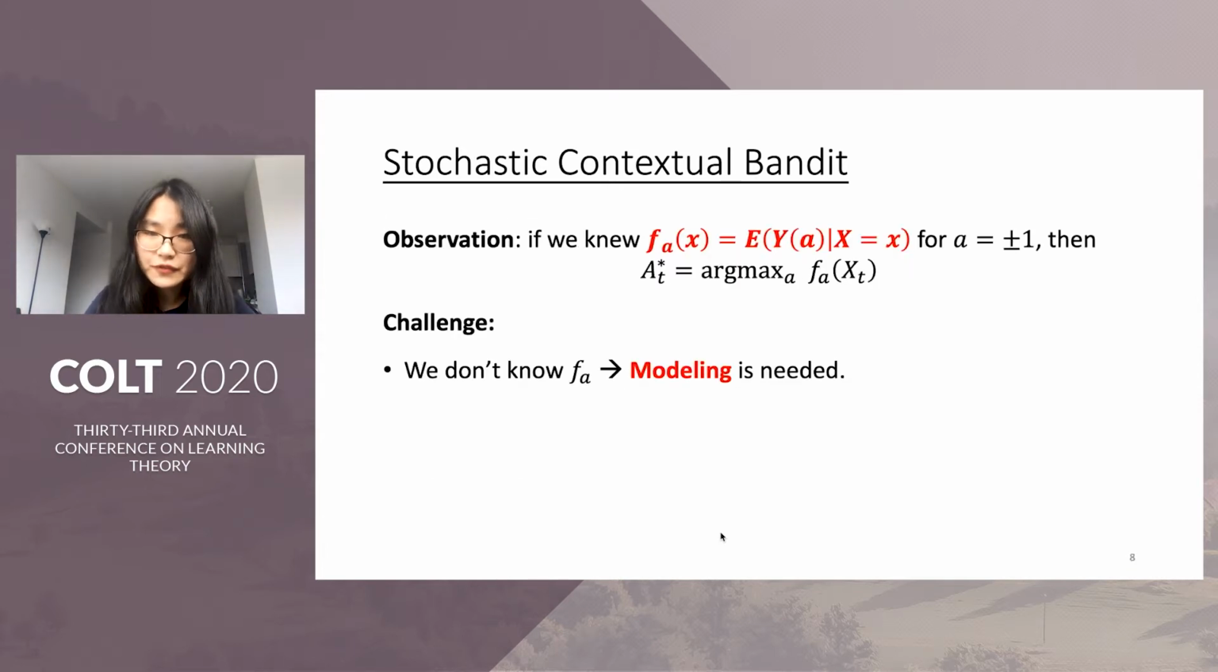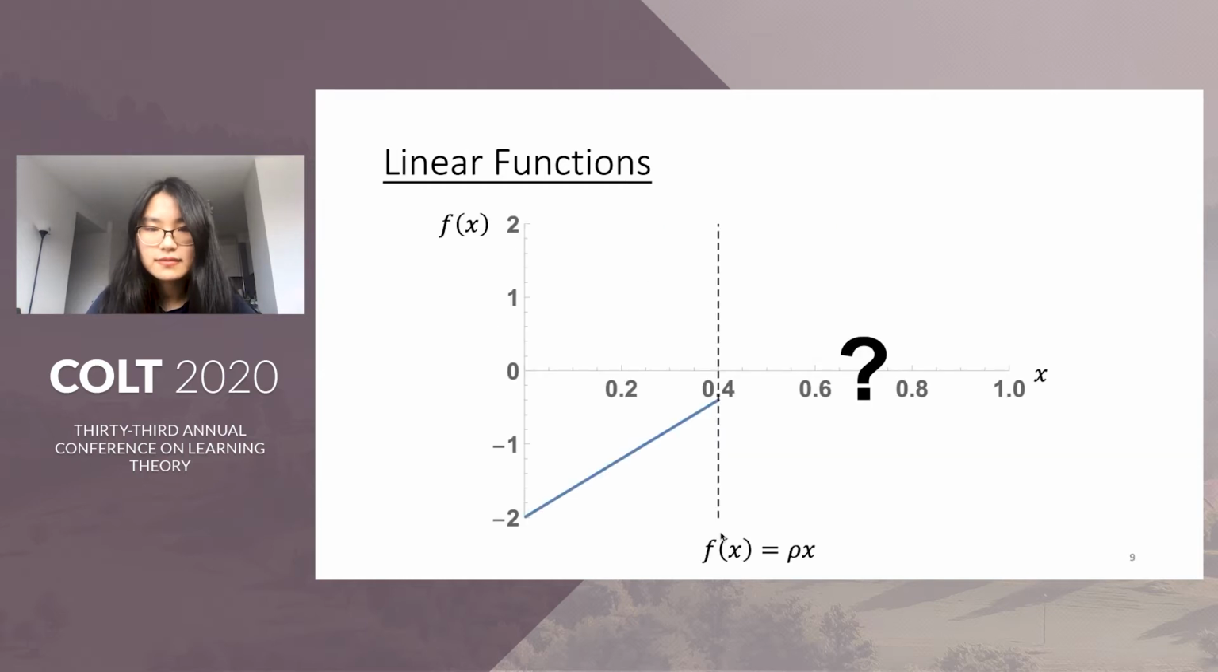An easy observation is that if we knew the conditional mean reward functions for both arms, here we denote them as fA, we know the oracle policy is to pull the arm with larger fA at each xt. However, we never know fA in practice, so modeling is needed. Let's see how people model fA in literature.